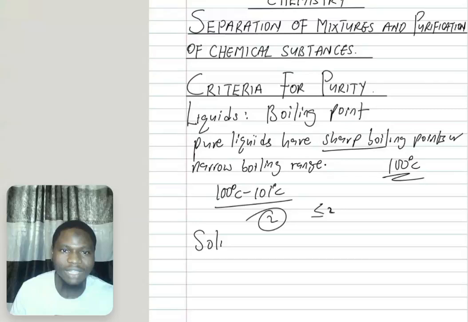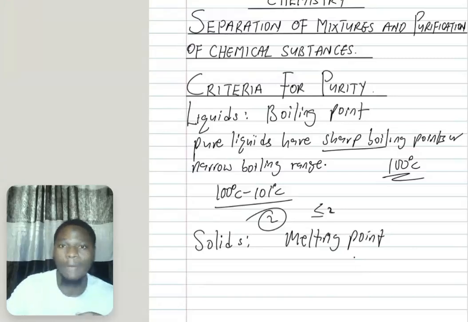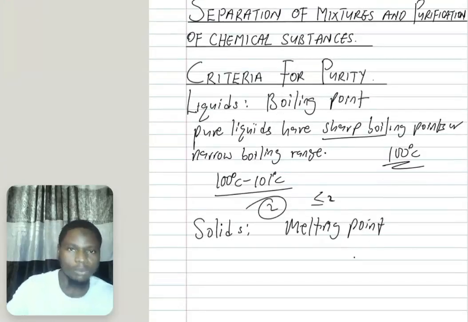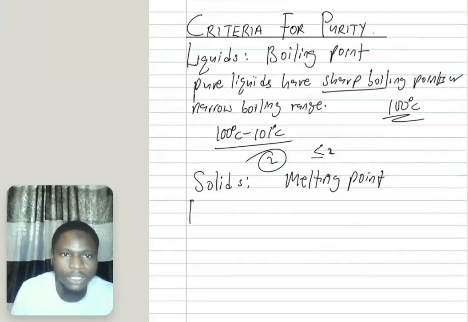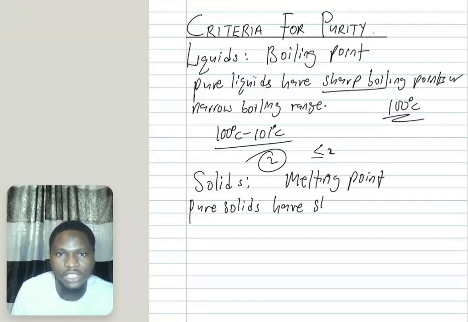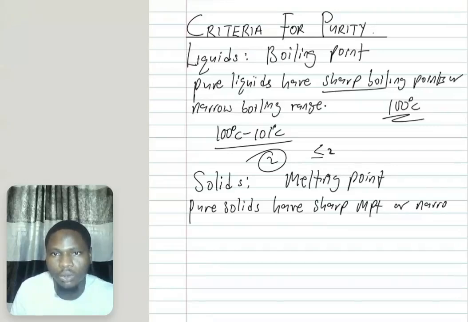Now, what is the criteria for purity when we are talking about solids? It is the melting point. Remember, if we are talking about melting point, the same goes for freezing point. So we say pure solids have a sharp melting point, or a narrow melting range. Exactly.